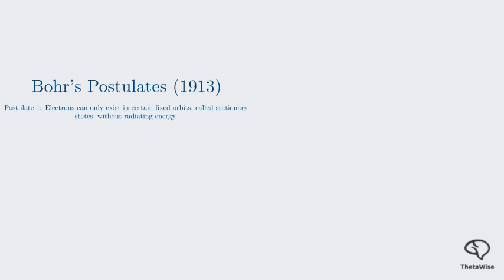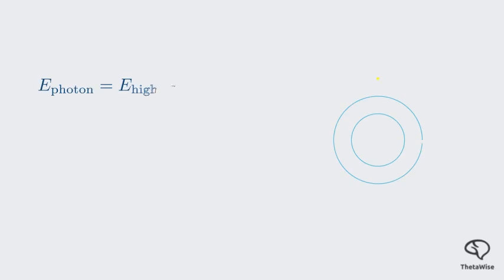It's stable. Think of it like a ladder. An electron can sit on a rung, but it can't hover between them. The rungs are the allowed energy levels. His second postulate explained how electrons move between these orbits. When an electron jumps from a high-energy orbit to a lower-energy one, the atom emits a tiny packet of light called a photon. The photon's energy is exactly equal to the difference in energy between the two orbits. This is what gives elements their unique emission spectra.